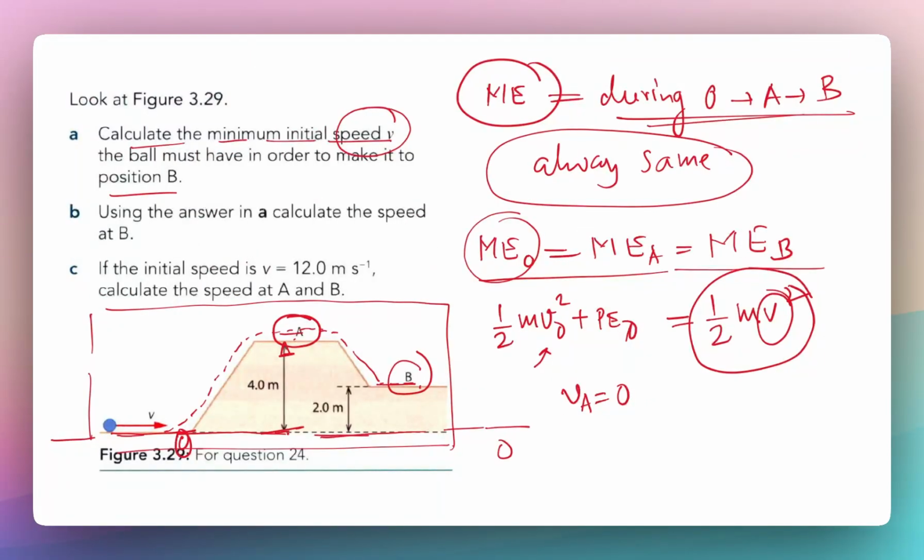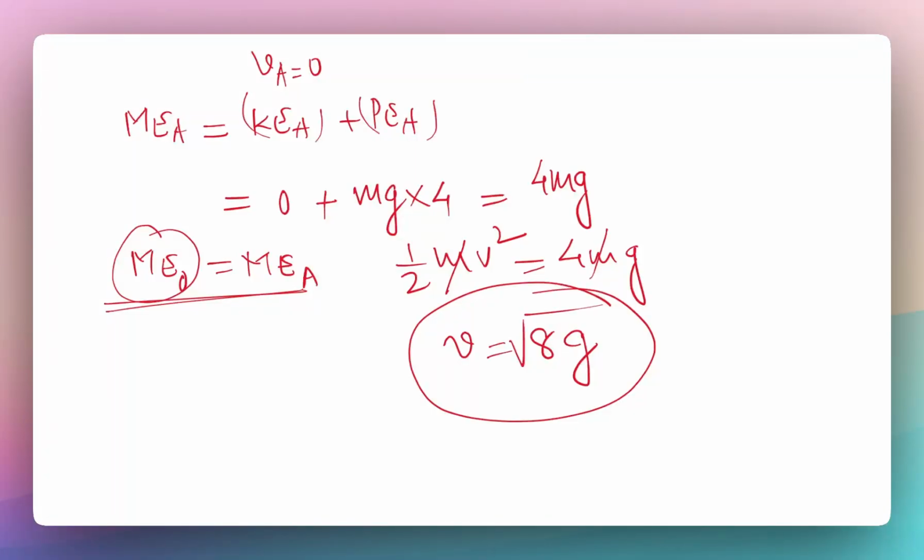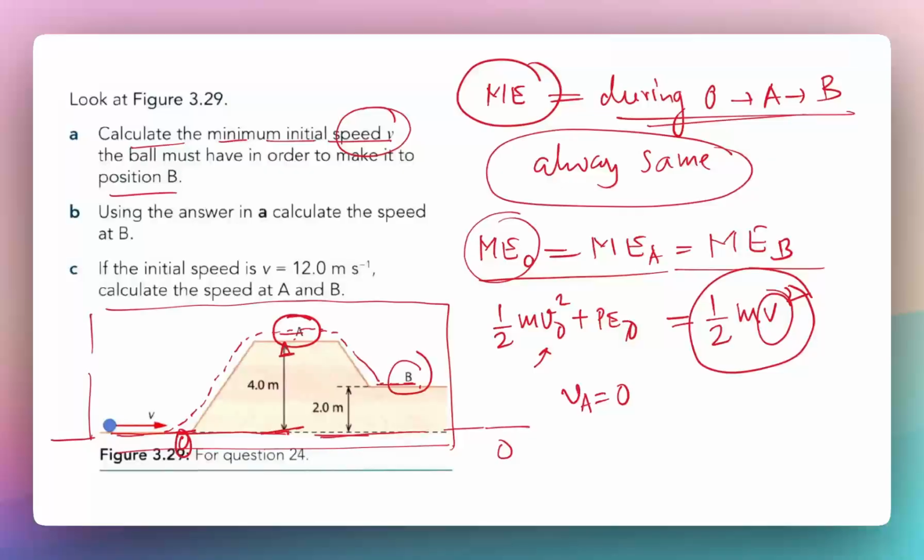And then eventually it will go to B. We can put the value of g equal to 10 and then find the numerical value. So that's very easy. Now let's look at part B: using the answer from A, calculate the speed at B.